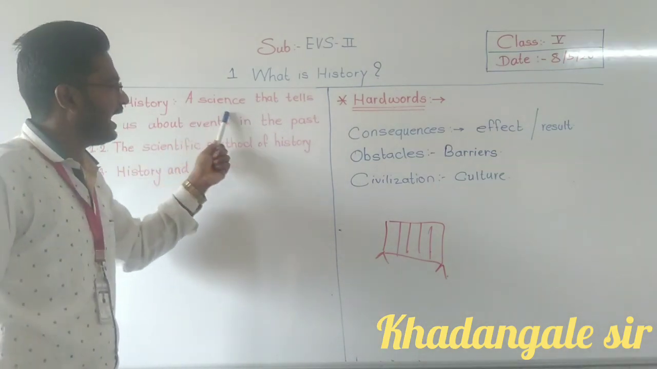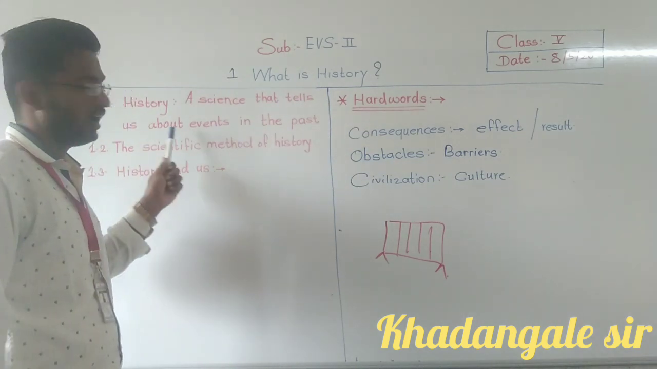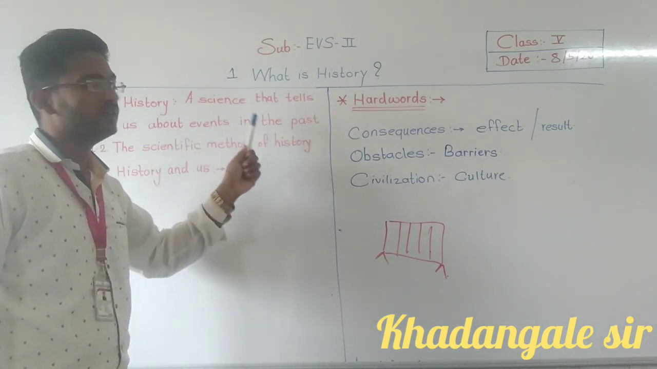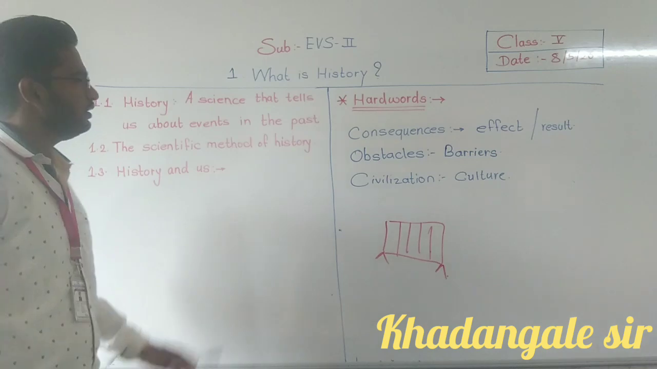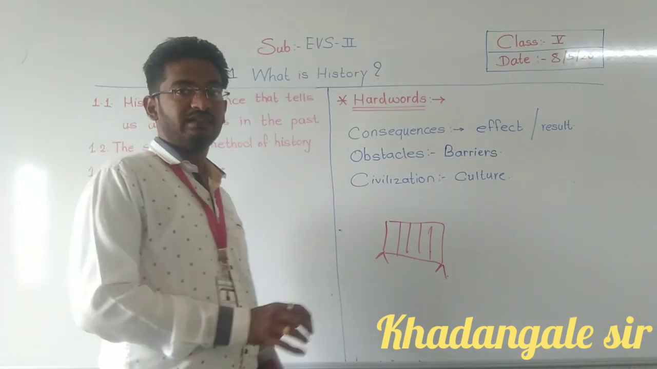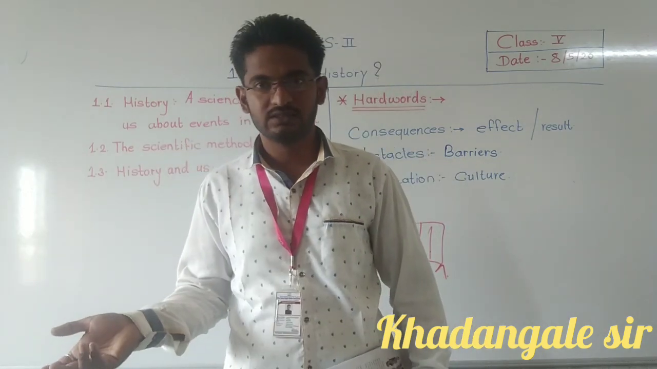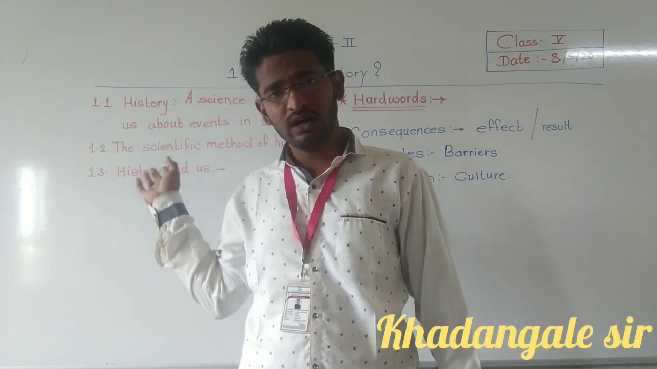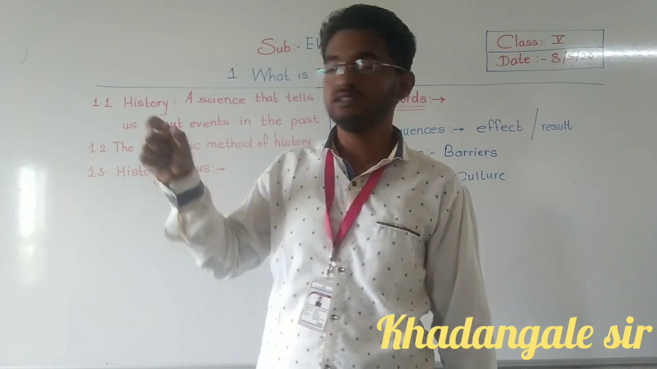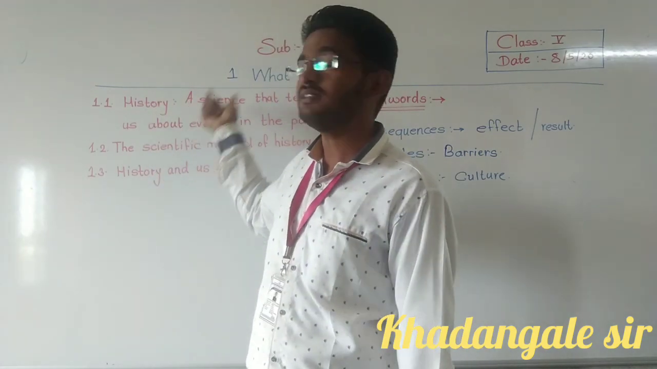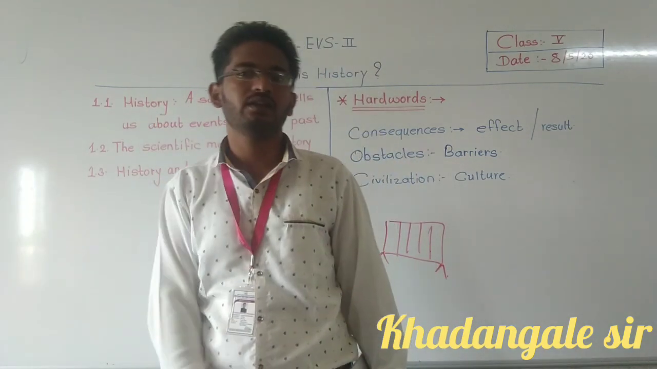History: a science that tells us about events in the past. Here we have learned a science that tells us about events in the past. What happened in the past, that a science tells, and that science is called history.